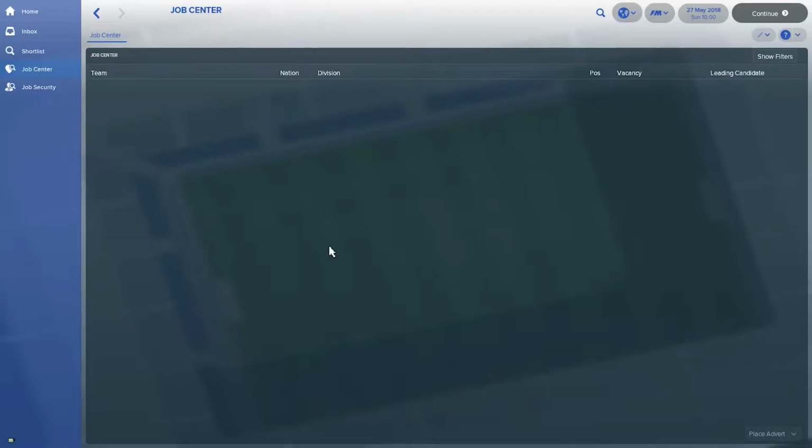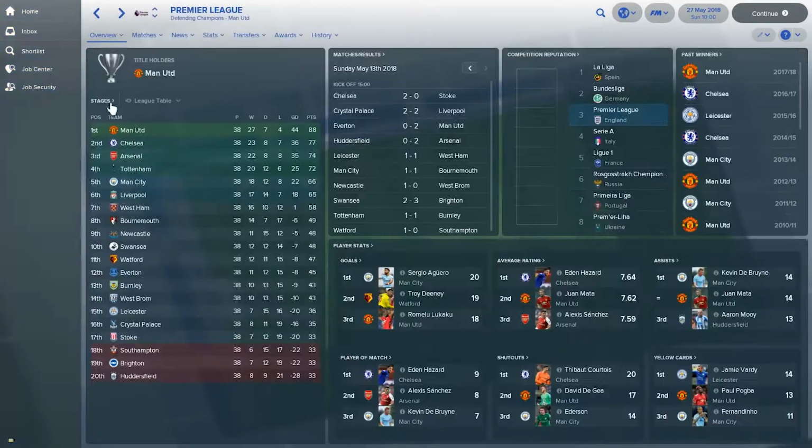I have now fast forwarded until the end of the season and we are at 27th of May 2018. Let's first check what has happened in the Premier League. And we see that the Premier League has been won by Manchester United, 11 points clear compared to the second one placed Chelsea. They have 88 points.